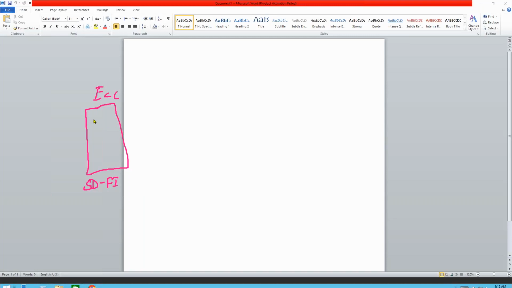So in the ECC, it's an integration between SD and FI. We create a customer in the ECC system and we convert that to a business partner and transfer this business partner data to new dimensional modules, many modules, new dimensional or industry specific modules.